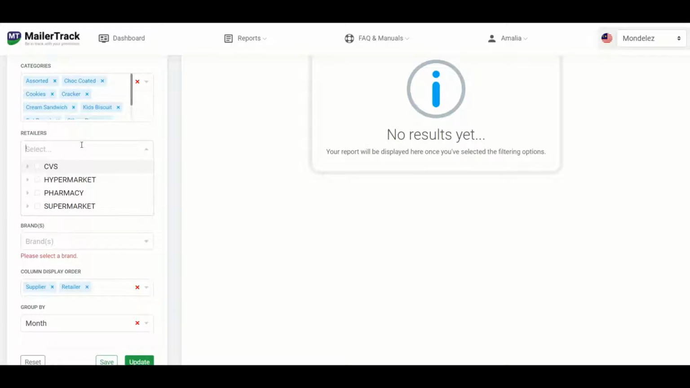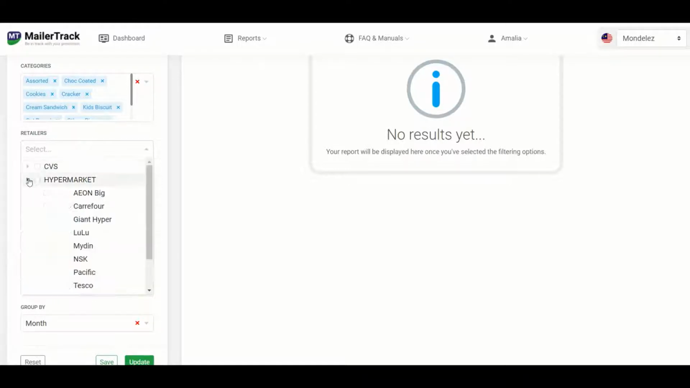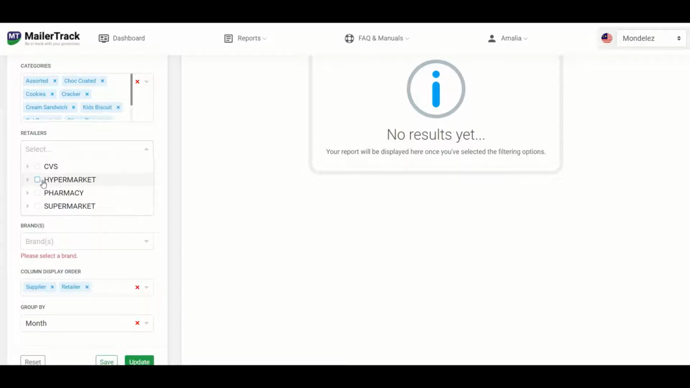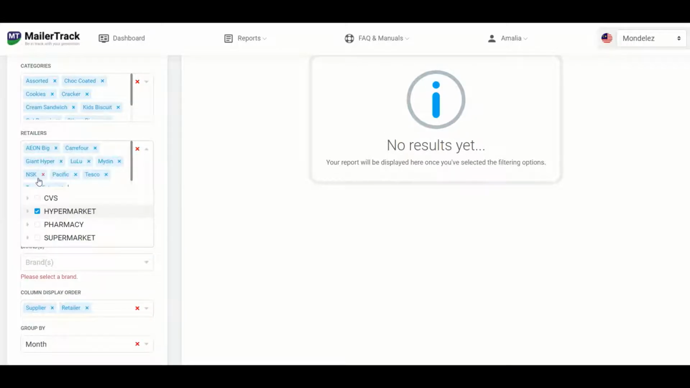Retailers are separated into convenience stores, hypermarket, pharmacies, and supermarket. Similar to categories, you can either choose to click on the drop-down to look for the retailers that you like to see. Otherwise, you can click on the channel itself and it will select all retailers in that channel for you. So for now, let's just stick to hyper and super.